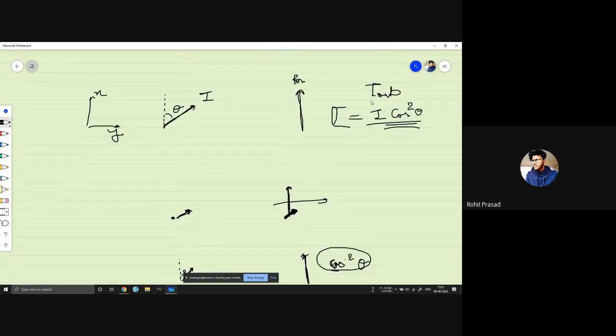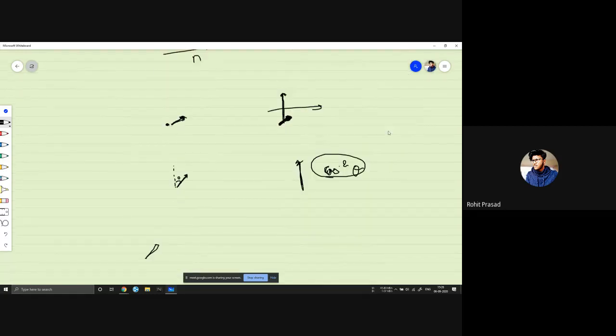That's why we get this intensity. Say n particles are released, and each one has a probability of cos square theta of passing through this polarizer, and that's why we get intensity I cos square theta. If we think of this as our qubit, it's a vague connection, but let's assume this is our qubit.